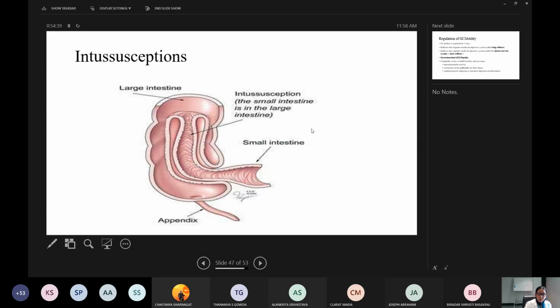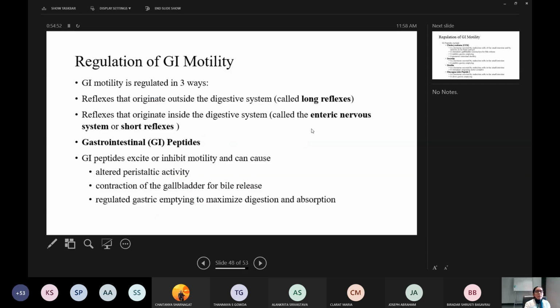Entangling between the large intestine and small intestine may lead to intussusception, and again it may lead to obstruction, distension of the proximal part and severe abdominal pain.